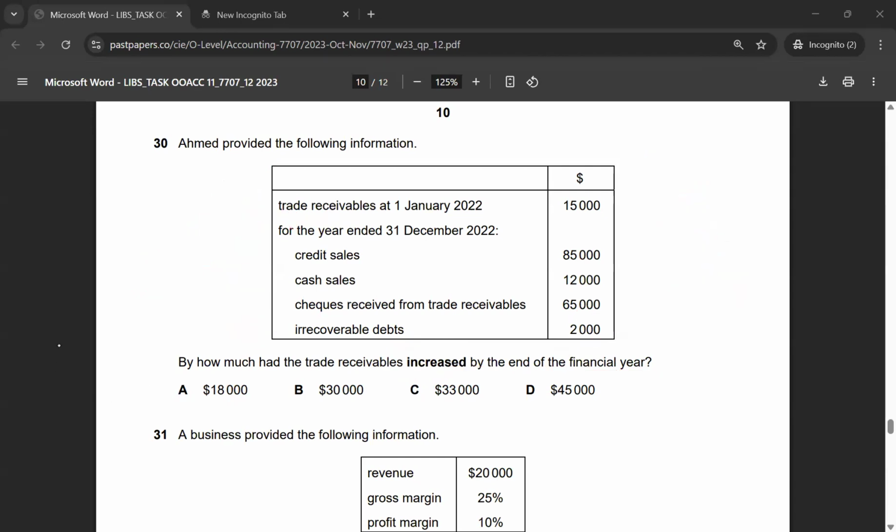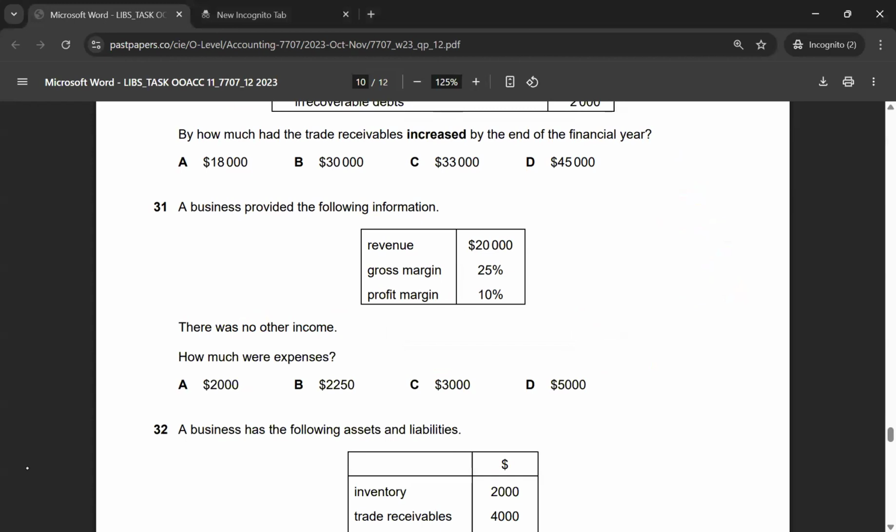Let's look at multiple choice 31. A business provided the following information: revenue, gross margin, and profit margin. There was no other income. How much were expenses? Right, so first we will calculate GP margin, and then we will calculate.